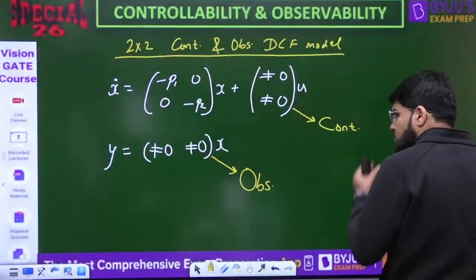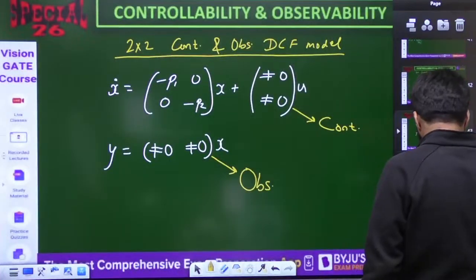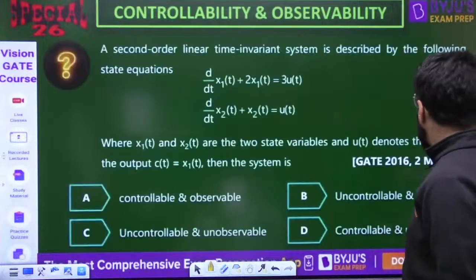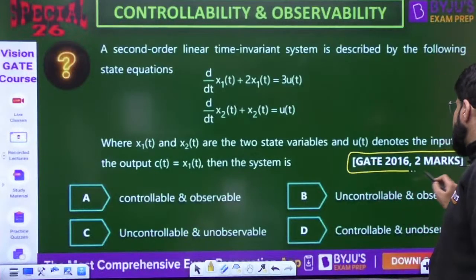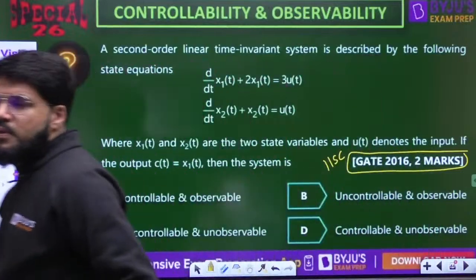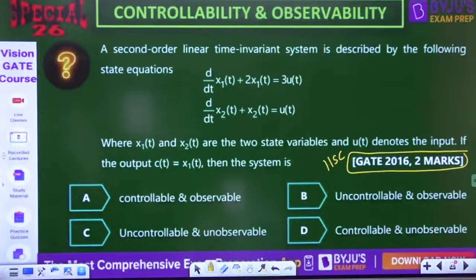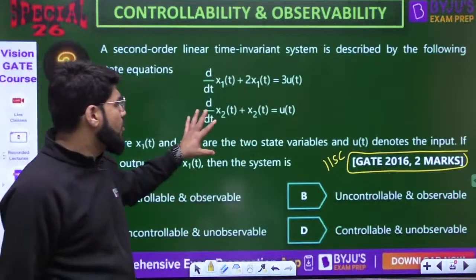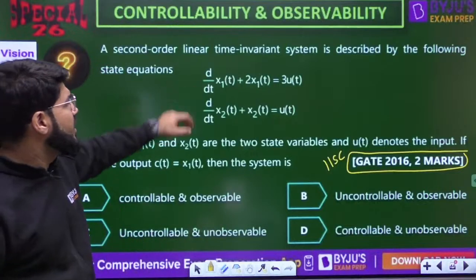Let me see where is that question. Here it is, in sequence only. Have a look into it. GATE 2016 ISC Bangalore, 2 marks question. You need to comment on controllability and observability. You are given d by dt of x1.